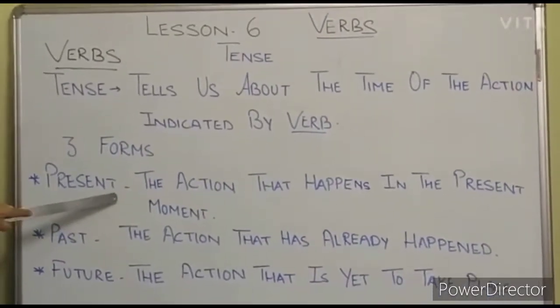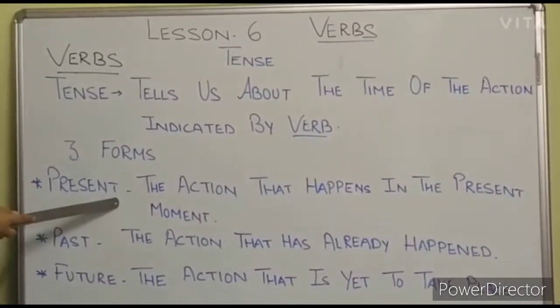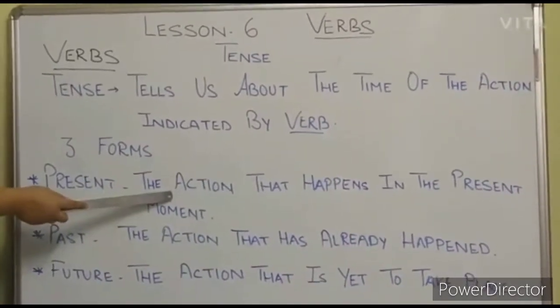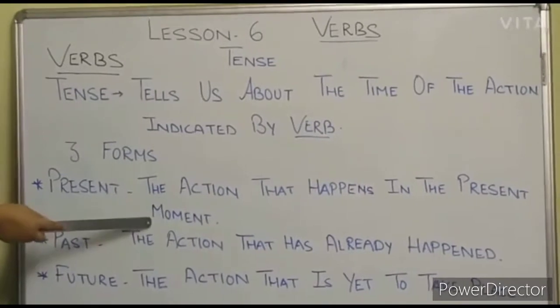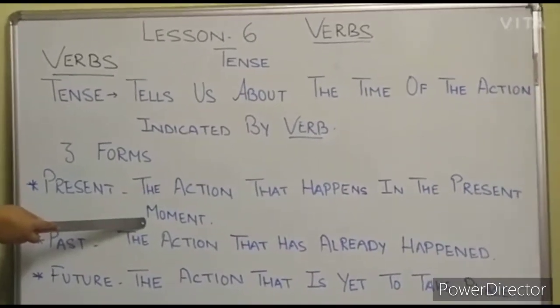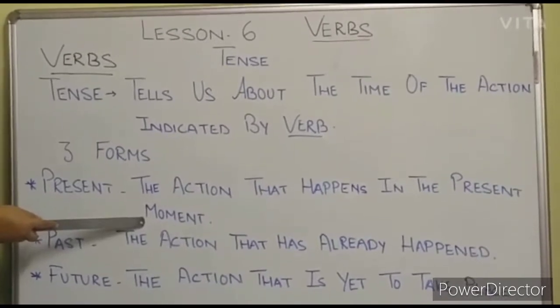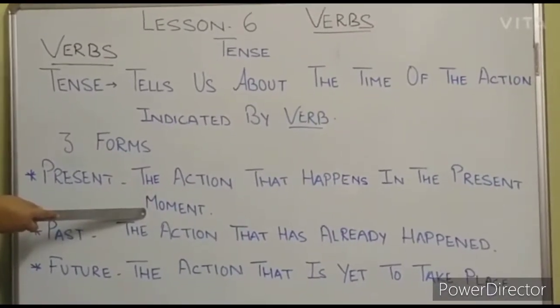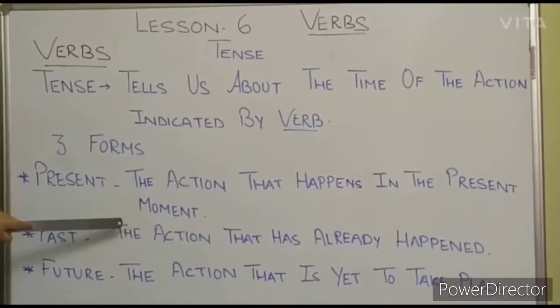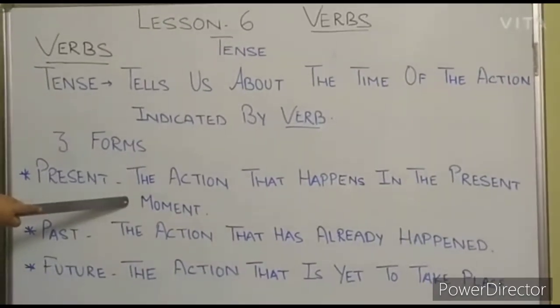So once again I am repeating, the simple present tense, the action that happens in the present moment is called present tense. The verbs are is, am, are. Has and have are also there. When I explain present tense, I will explain it in detail.